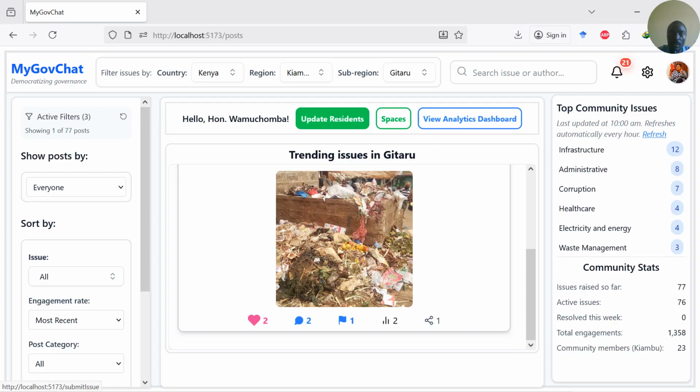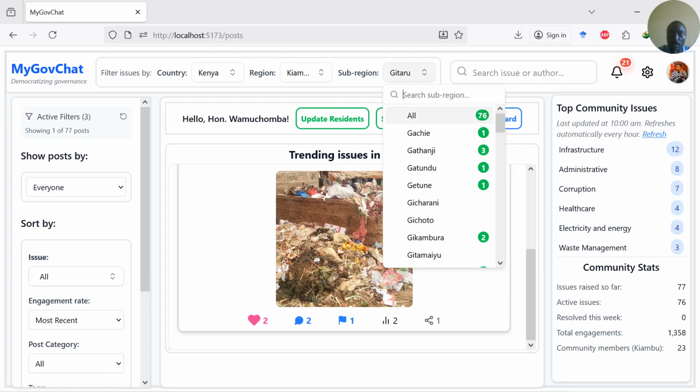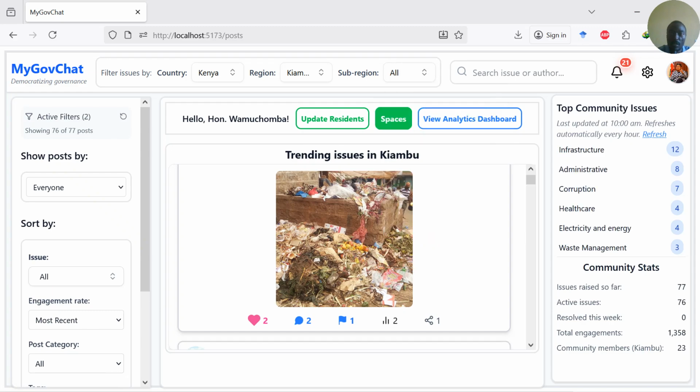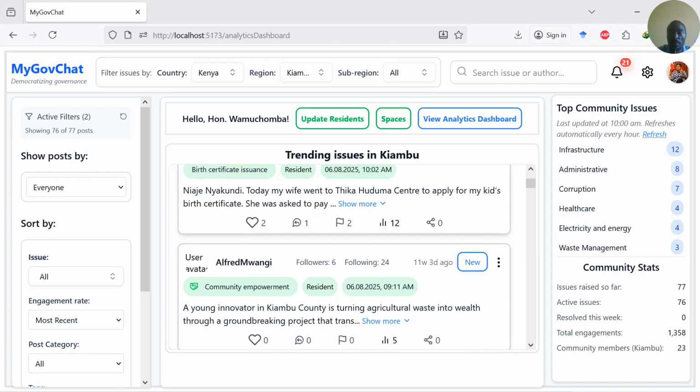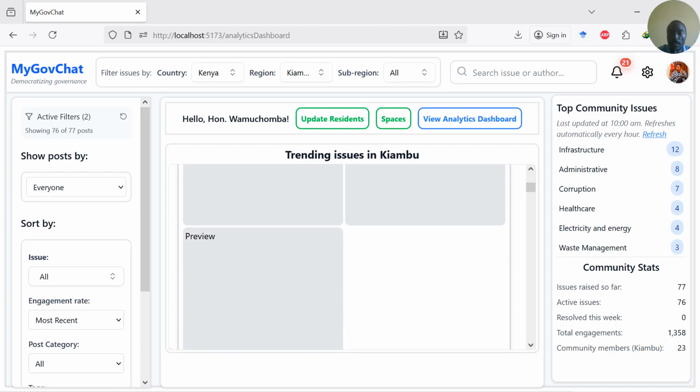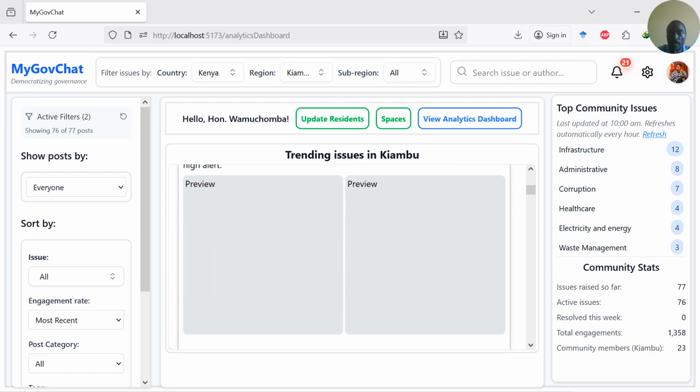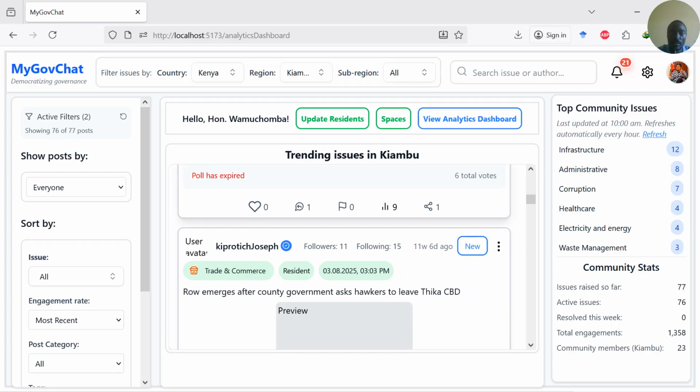Let me go back here. Here we are logged in as Honorable Mushoba. If we view the analytics dashboard, this is the dashboard that will be available to the officers and the politicians, and they will be able to see a summary of the key issues in their localities.